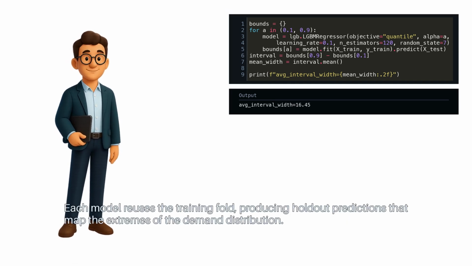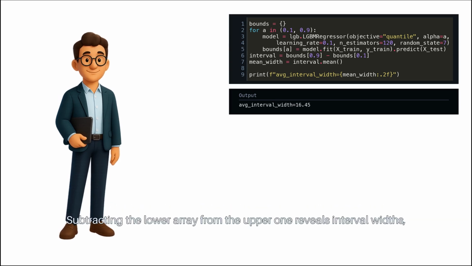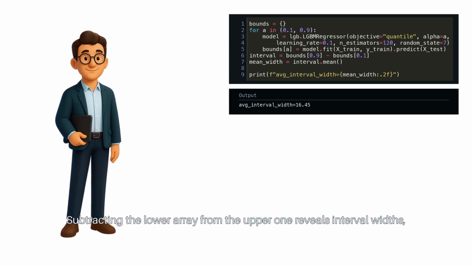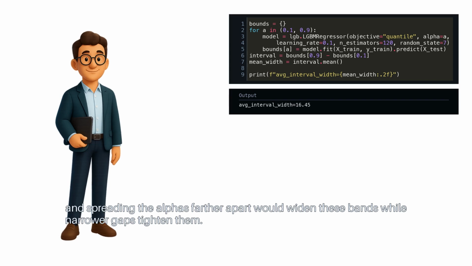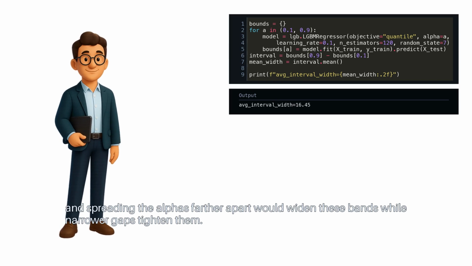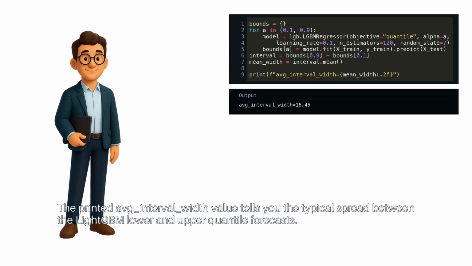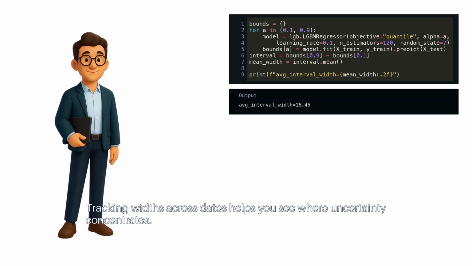Each model reuses the training fold, producing holdout predictions that map the extremes of the demand distribution. Subtracting the lower array from the upper one reveals interval widths, and spreading the alphas farther apart would widen these bands, while narrower gaps tighten them. The printed average interval width value tells you the typical spread between the LightGBM lower and upper quantile forecasts. Tracking widths across dates helps you see where uncertainty concentrates.